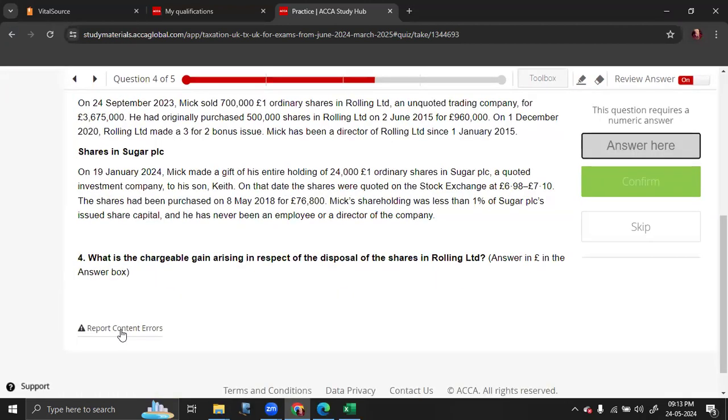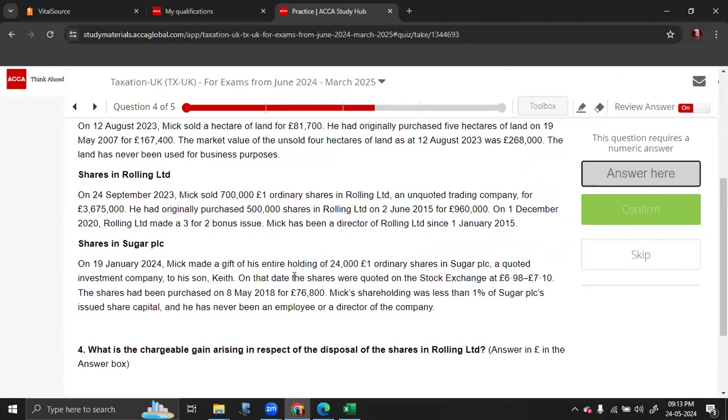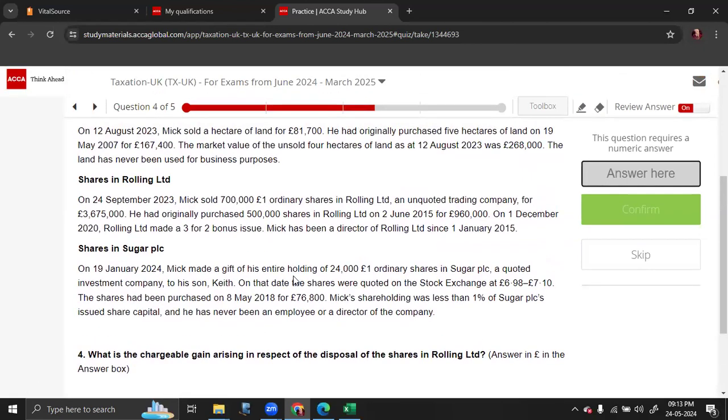What is the chargeable gain arising in respect of disposal of shares in Rolling Limited? On 24th September 2023, Mike sold 700,000 ordinary shares in an unquoted trading company for $3,675,000. He had originally purchased 500,000 shares for 960,000, and then the remaining 200,000 shares were actually a bonus issue. He has been a director of the company. That means he is eligible for investor relief there, but they did not ask you to do the CGT liability. We don't need that information. We just need to find out what is the chargeable gain.